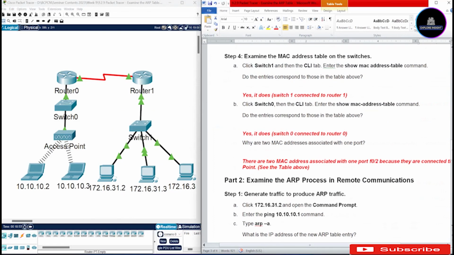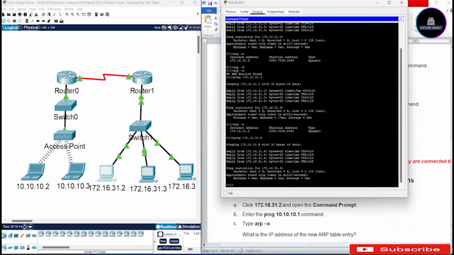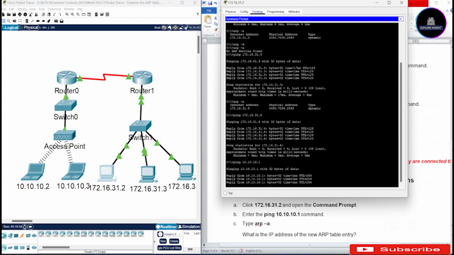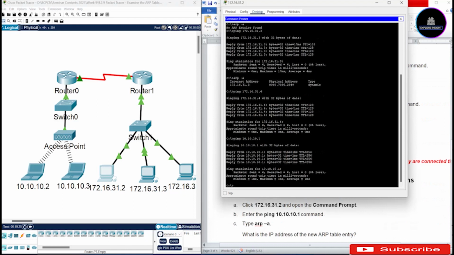So let's see part 2. Examine the ARP process in remote communication. Now, this is the local communication. Now we want to move over to the remote communication. So we are going to click on that 2 and ping 10.10.10.1. So let's do that together. So we'll be able to ping 10.10.10.1, and we can see the packet information.